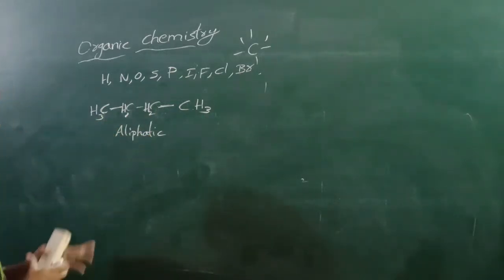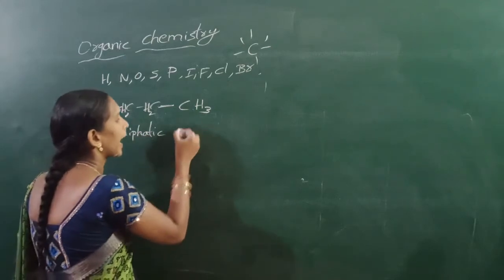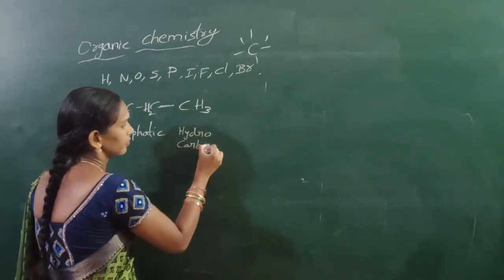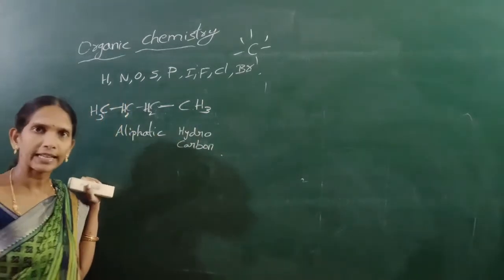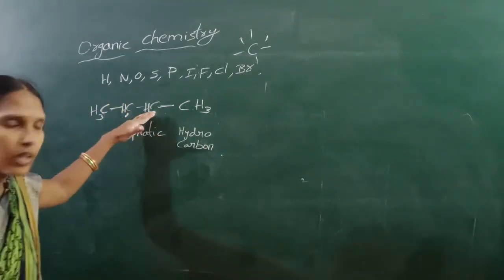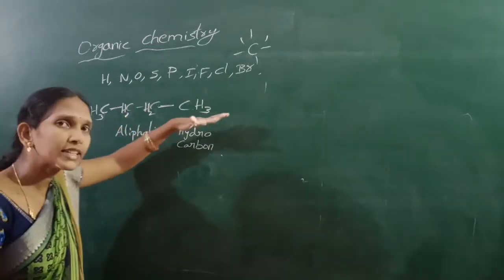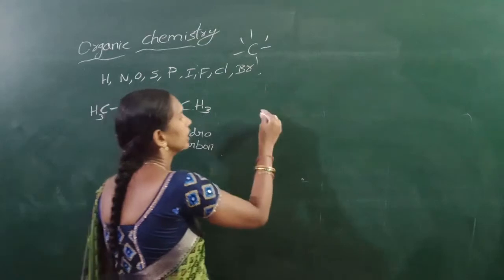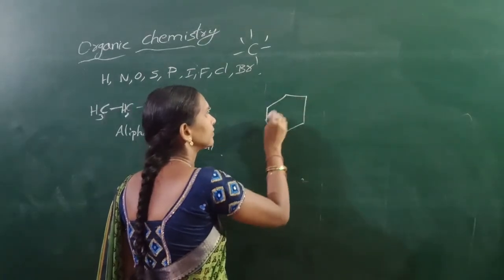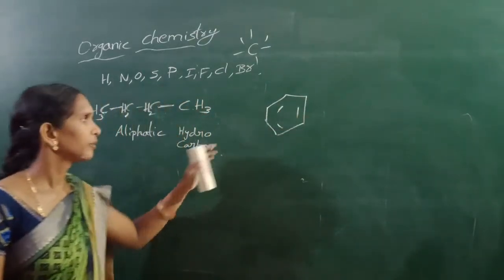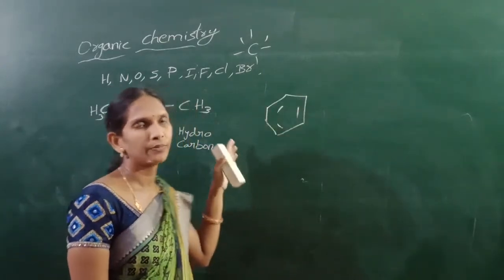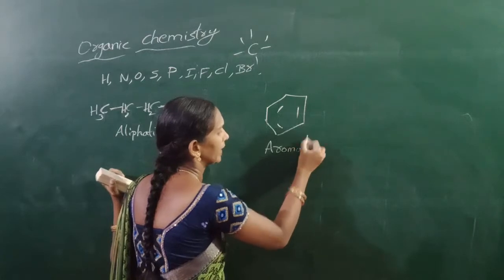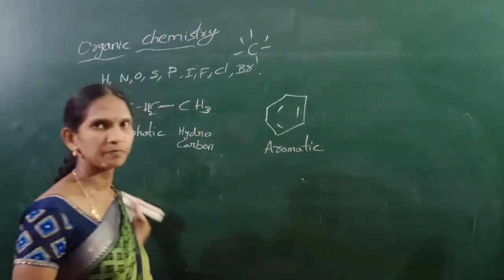Okay, this is the aliphatic hydrocarbon or aliphatic alkane. The compound which is present in a straight line, that is aliphatic. The compound which is present in a cyclic structure is aromatic. This is aromatic hydrocarbon.